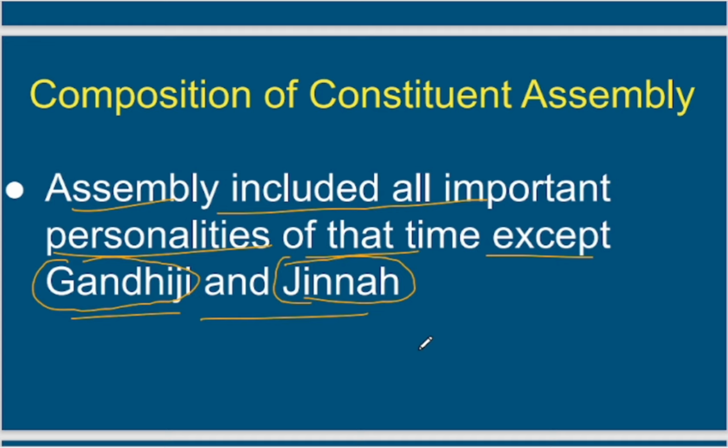You need to know everything revolved around Gandhiji. And if you are considering the Muslim League, whatever kind of activity happened in the Muslim League revolved around Jinnah. So you need to know whether they were finally part of the Constituent Assembly or not. They were not part of the Constituent Assembly, which was formed in 1946. I'm repeating again and again because it is worth repeating, right? They are very important from the exam point of view.